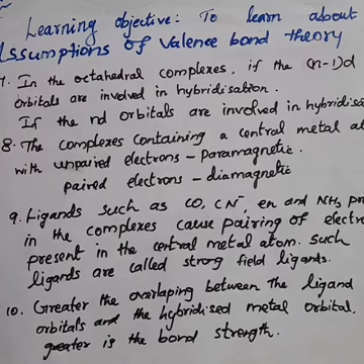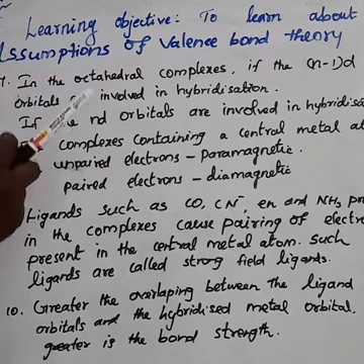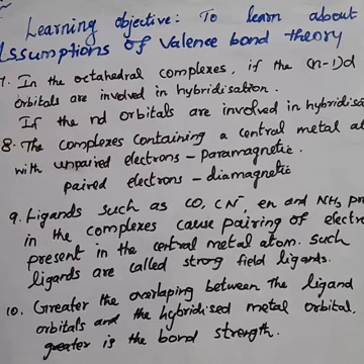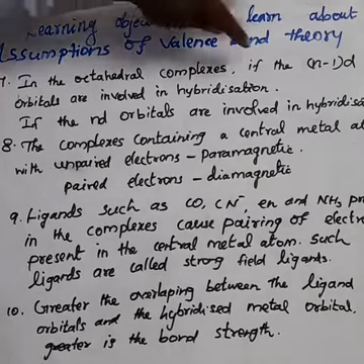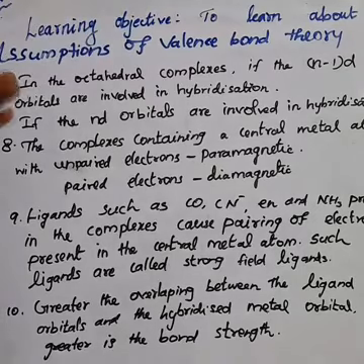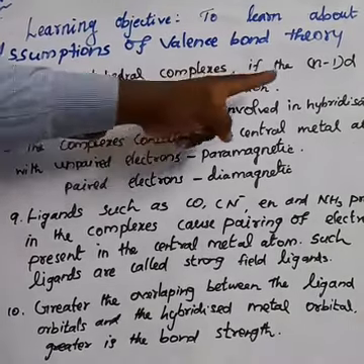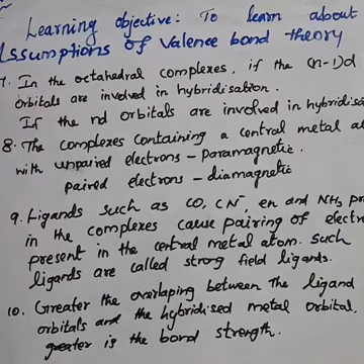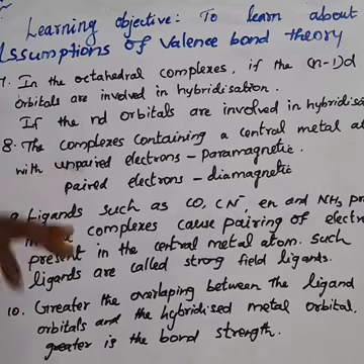In the octahedral complex, if the n-1 d orbitals are involved in hybridization, then they are called inner orbital complex. What is the other name of inner orbital complex? Low spin complex. What is the other name? Spin paired complex.